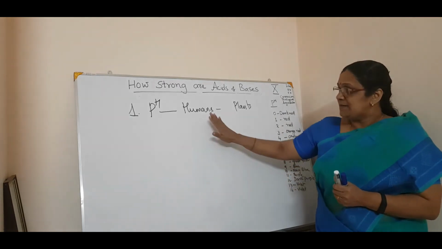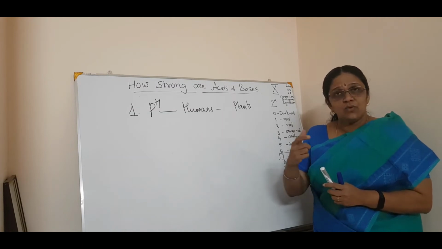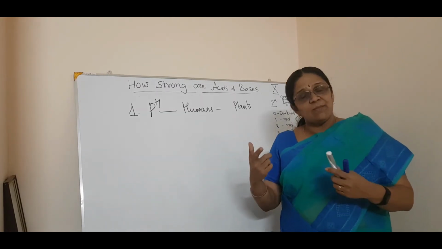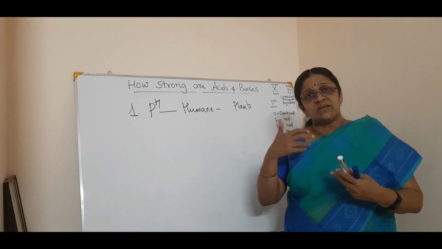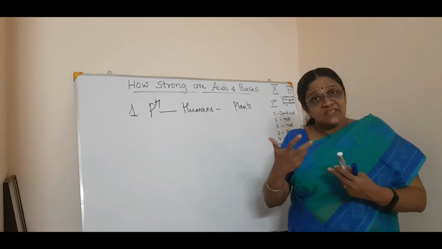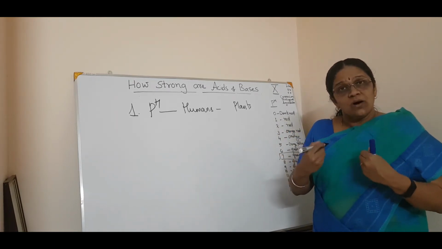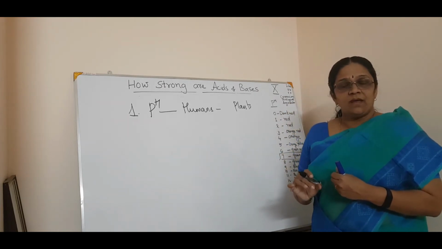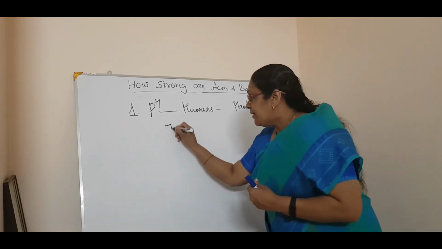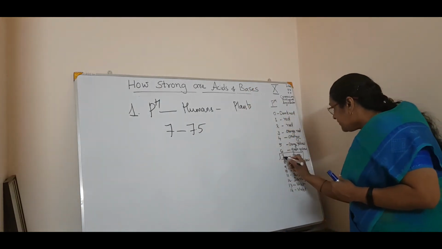How? See, in the human body, you have studied in biology about so many systems: digestive systems, nervous systems, respiratory systems, etc. Our body can only work within a specific pH range, that is between 7 and 7.5. See, what is 7 to 7.5?